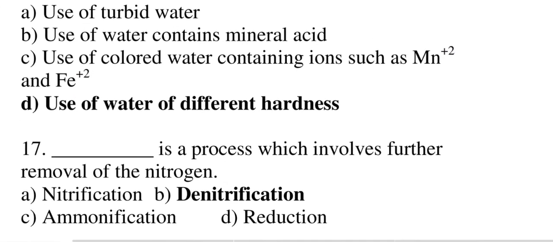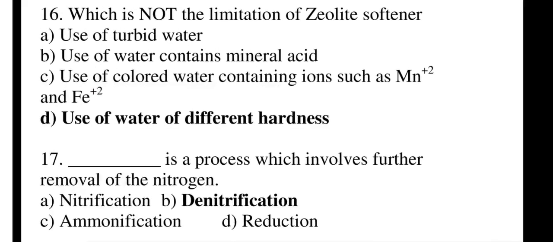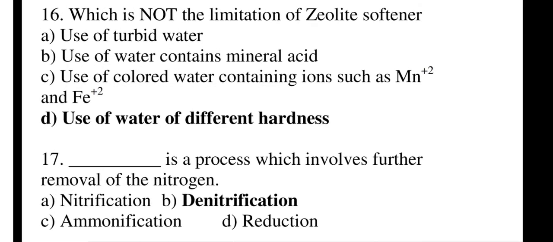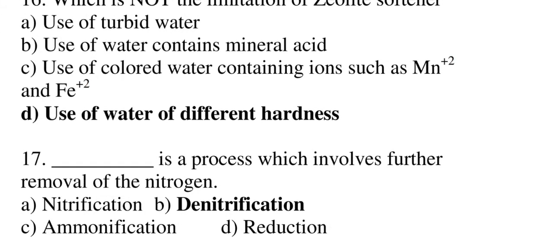Which is not the limitation of zeolite softener? The options are use of turbid water, option B use of water containing mineral acid, option number C use of water containing ions such as Mn2 plus and Fe2 plus, and option number D use of water of different hardness. The option number D is correct, that is use of water of different hardness.